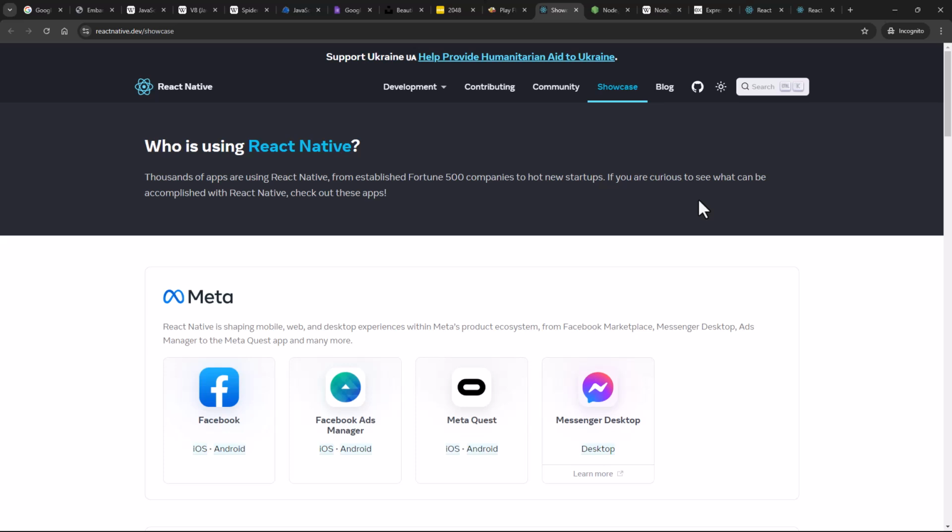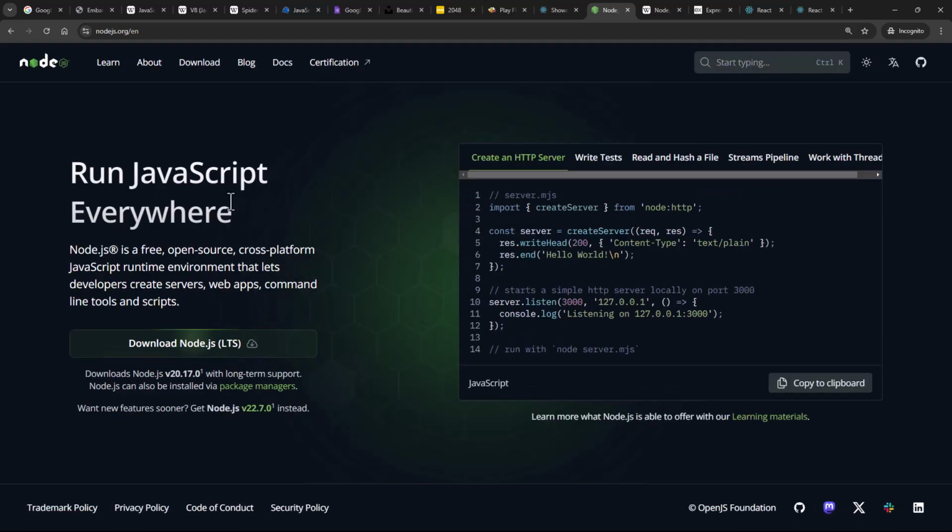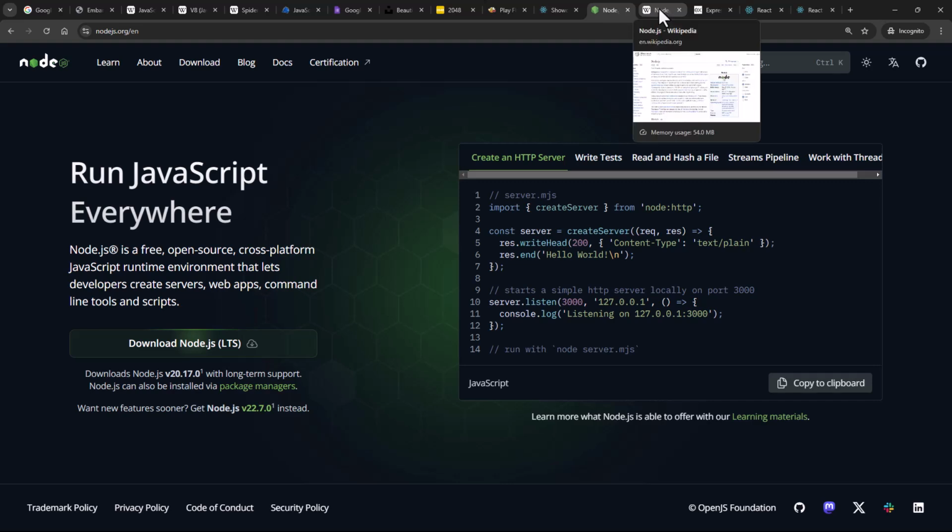Okay, now when we are talking about JavaScript, it's important to understand some important tools and technologies that extend the native abilities of JavaScript. Okay, the first thing I want to talk about is Node.js. Now, what is Node.js? If you've heard of JavaScript, you also would have heard of Node.js. So Node.js is nothing but a runtime environment that allows you to run JavaScript on the server side. Okay, so this is the official website, nodejs.org. It's actually an environment that allows you to run JS. Okay, and JS is the short form of JavaScript.